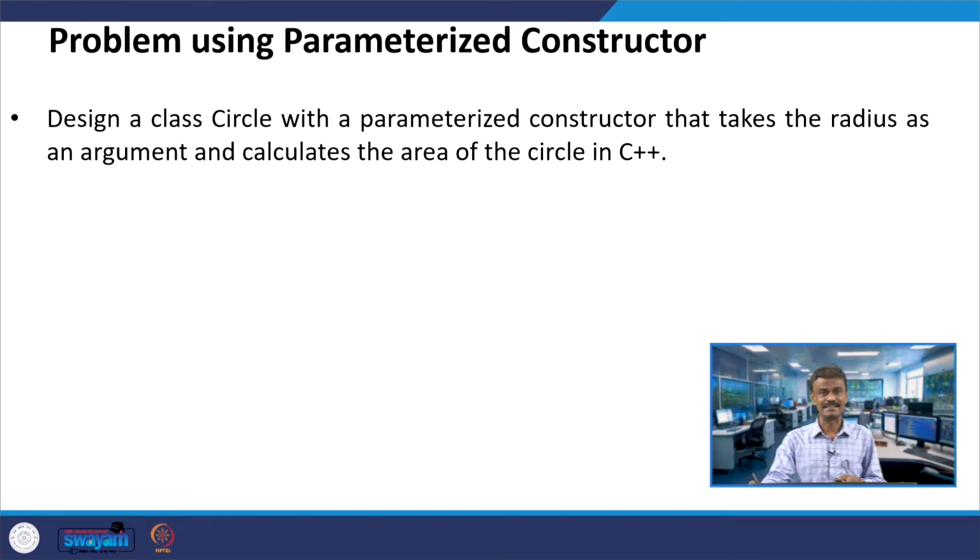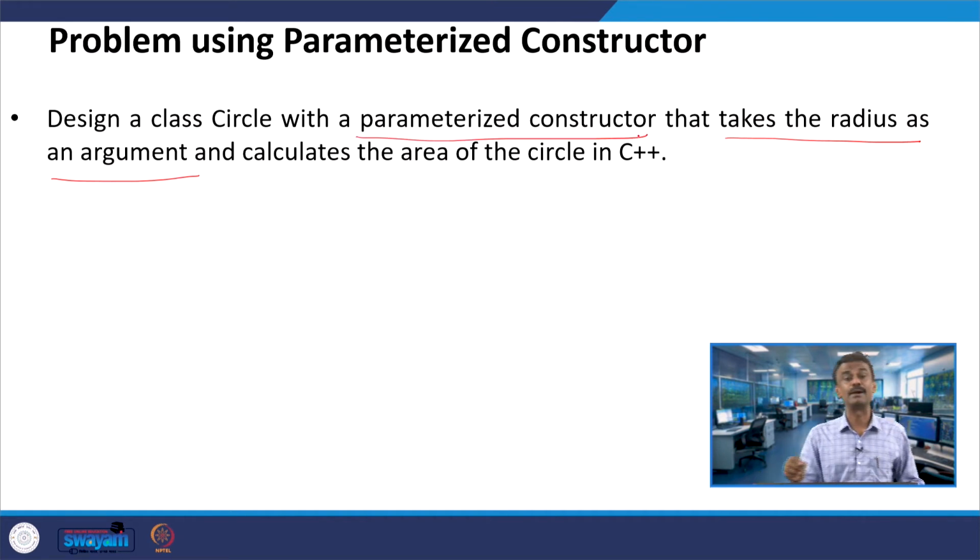Maybe we can take one example, one problem: design a class circle with a parameterized constructor that takes the radius as an argument. So, you will have radius as argument. We are going to work it out for the parameterized constructor and calculate the area of the circle in C++, which is not a difficult problem, but we are going to use the parameterized constructor, and then how we are going to pass the argument in the parameterized constructor. So, that we are going to check here.